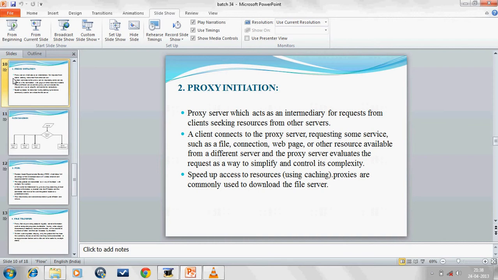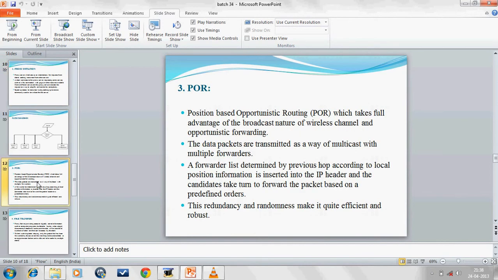Our second module is proxy initialization. In this module, the server initializes the proxy, which is a temporary server. It is used by the client to request service, and it provides efficient service to the client. Our third module is POR, the position based routing algorithm.